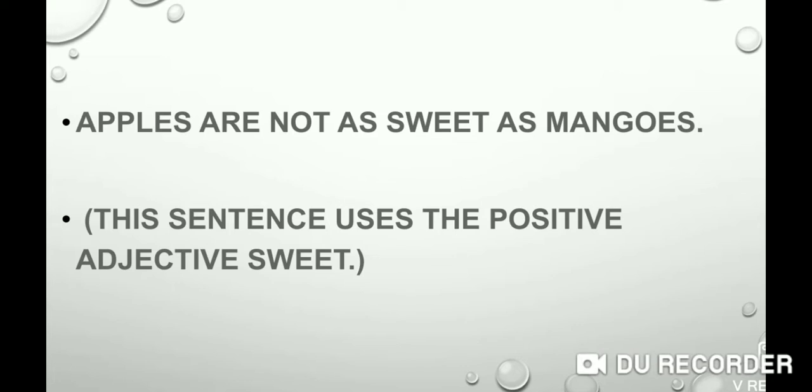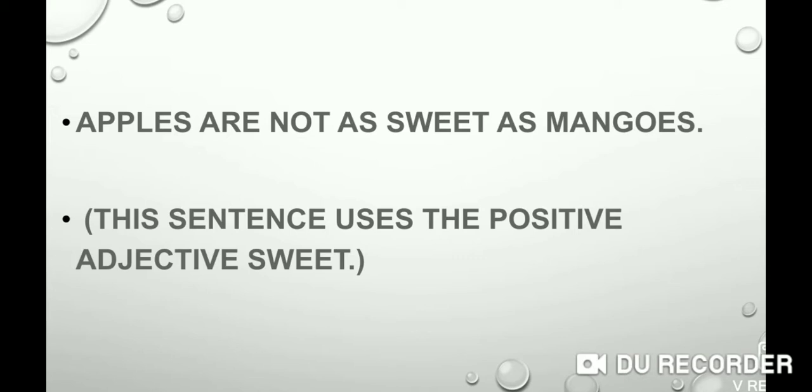Apples are not as sweet as mango. This sentence uses the positive adjective sweet. Then how to interchange this positive degree into comparative degree? Because we make comparison between two objects or two things, apples and mangoes.